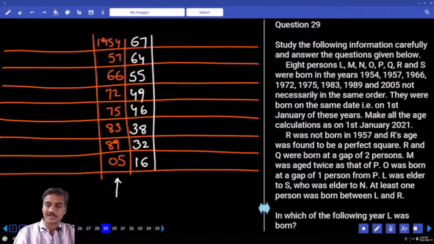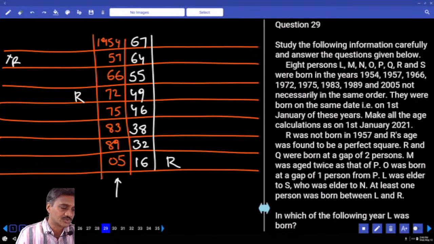R was not born in the year 1957. R cannot be here. And R's age was found to be a perfect square. Now what are the different perfect squares? Two possible. Either R can be 49 years of age or 16 years of age. There are two different possibilities for this R.